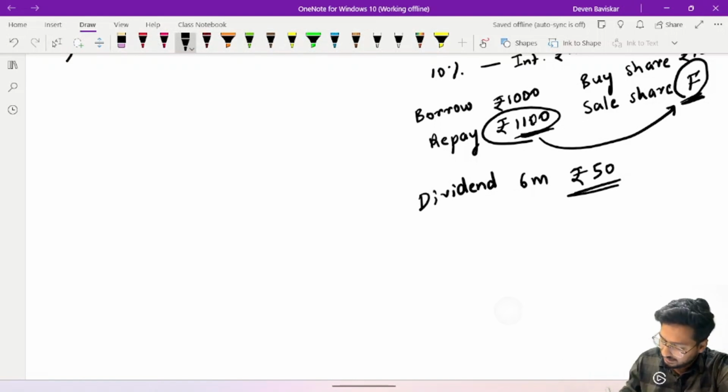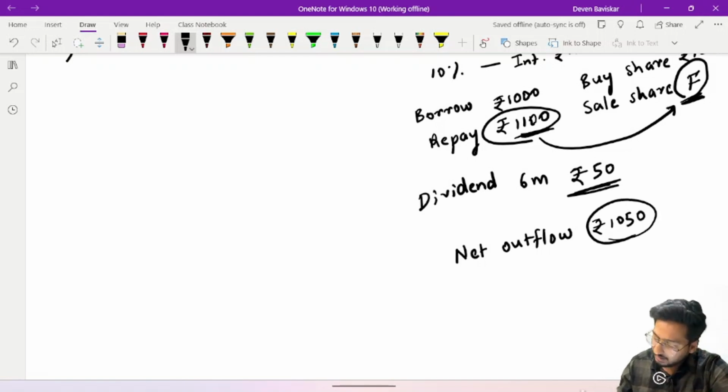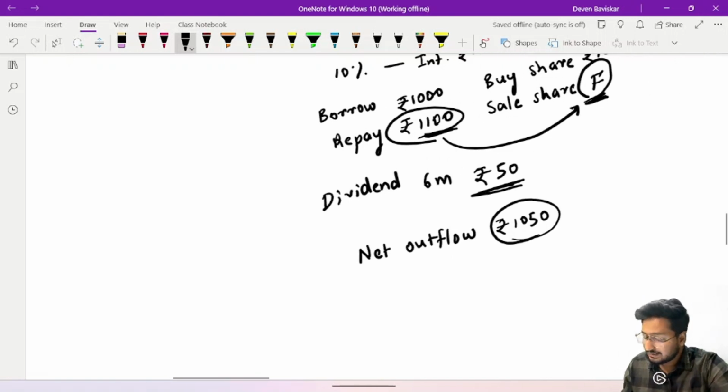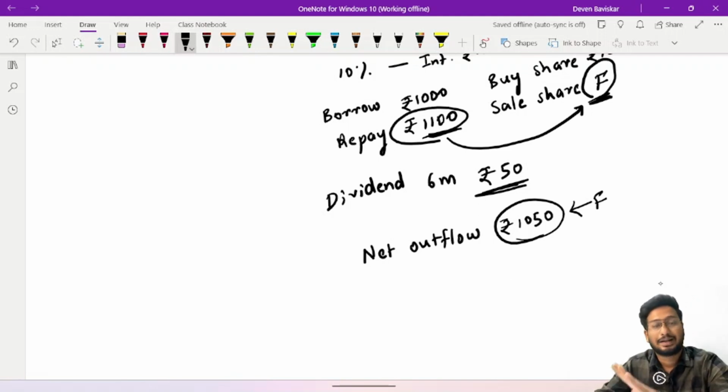So my net outflow in case of dividend would be 1,100 minus 50, which comes to ₹1,050. When there is a dividend or return, we deduct the amount. In this case the futures price should be 1,050 so as to not allow any arbitrage gain.